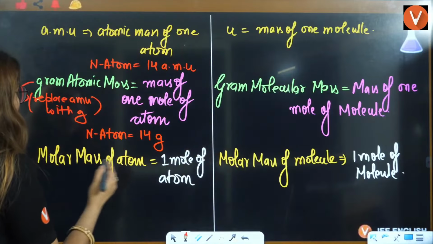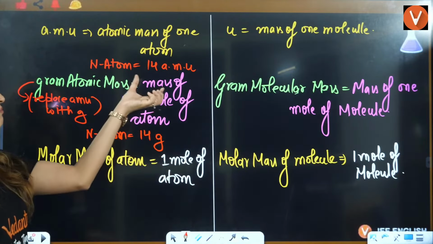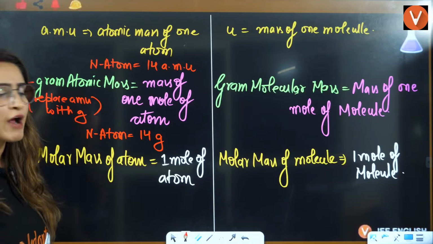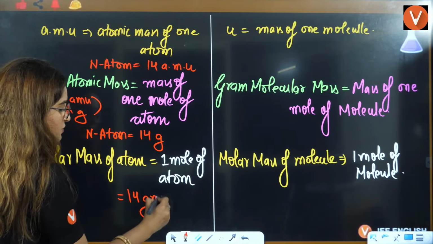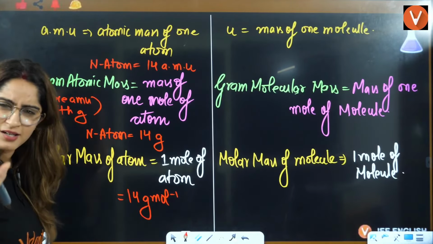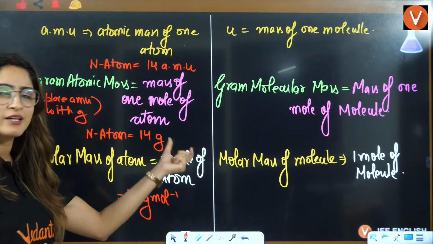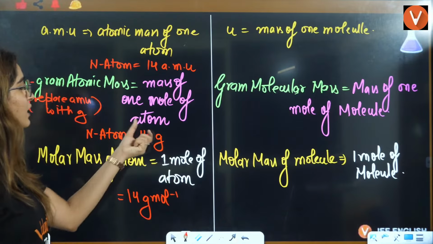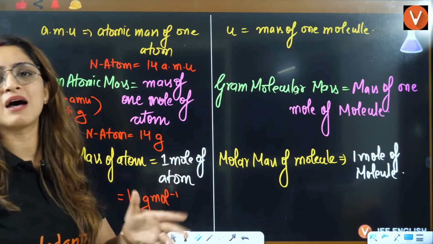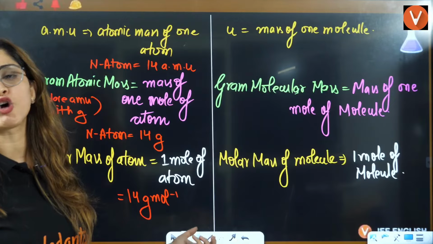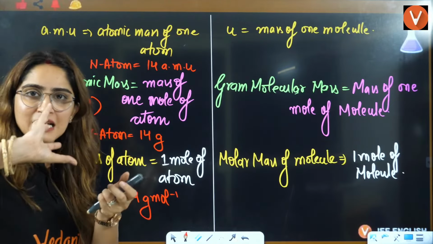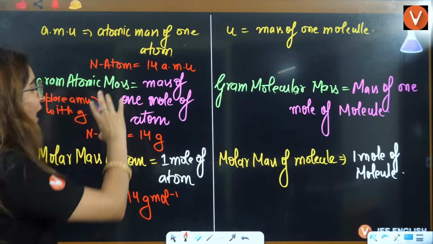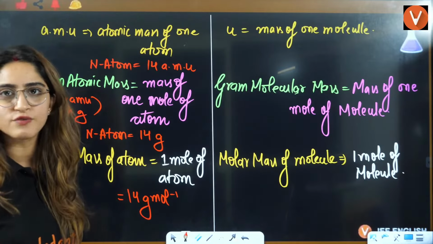When we are calculating molar mass, that is the same thing, mass of 1 mole. So 1 mole of atom. So here also it is 14 only, but we represent it like gram per mole. No difference. But here when we say gram atomic mass, automatically we are talking about 1 mole only. I'll tell you why we have different definitions for this.